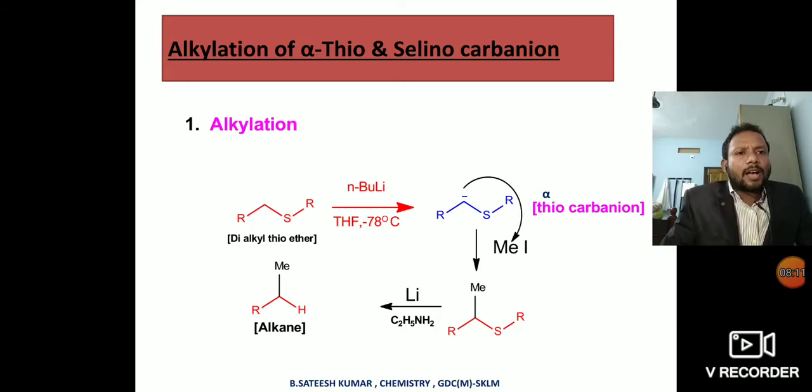Further, the alpha methyl substituted thioethers undergo reductive cleavage or reductive fission with the help of lithium and ethylamine to give alkane. Here reductive cleavage means the cleavage of the carbon-sulfur bond by addition of a hydrogen source, or by addition of hydrogen.